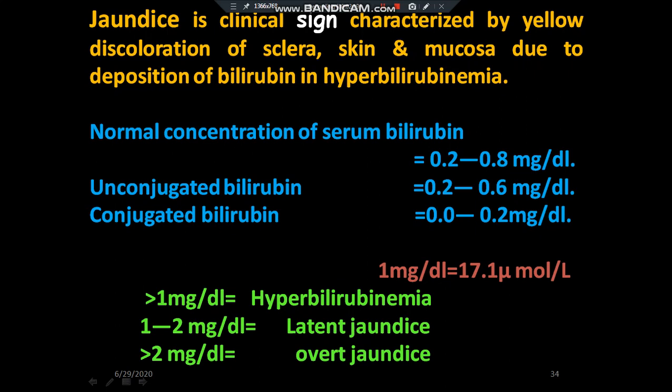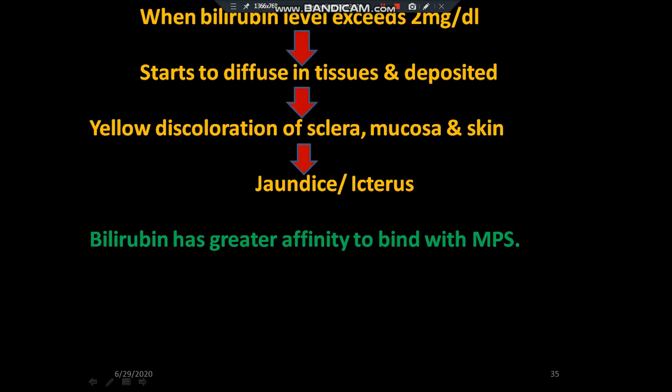If the bilirubin level is more than 1 milligram per dl, it is called hyperbilirubinemia. What is latent jaundice? Latent jaundice is the condition where bilirubin level is 1 to 2 milligram per dl, and overt jaundice is the condition when the bilirubin level is more than 2 milligram per dl. When bilirubin level exceeds 2 milligram per dl, it starts to diffuse into the tissue and get deposited.